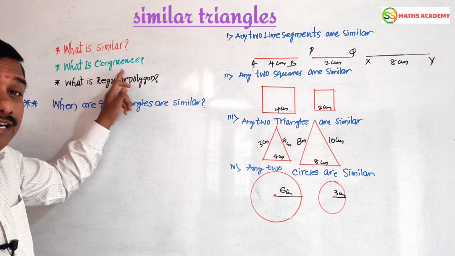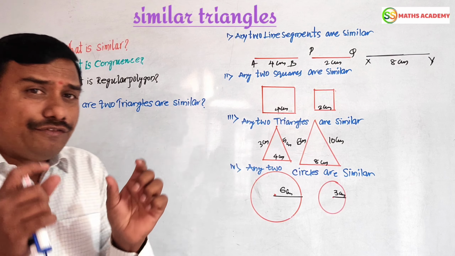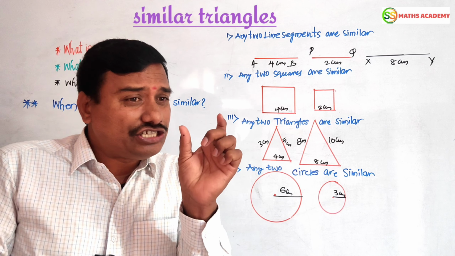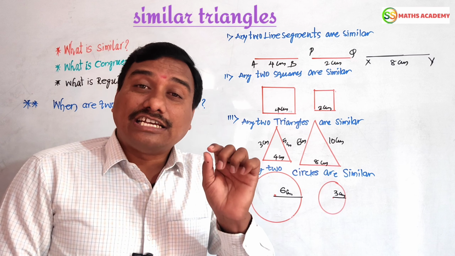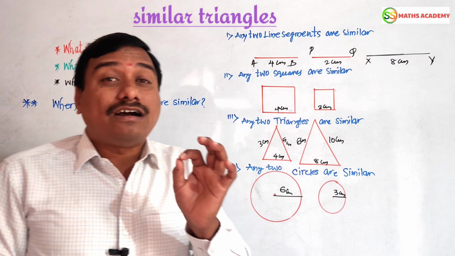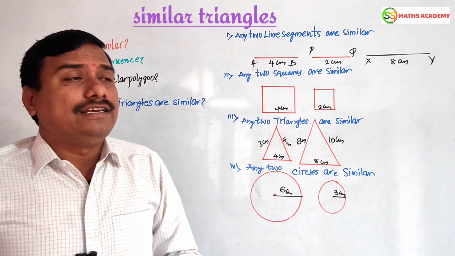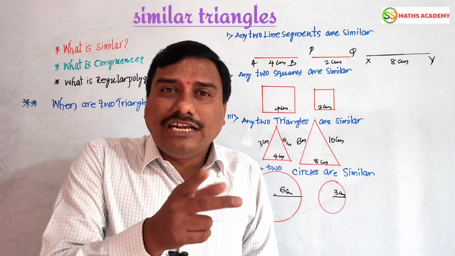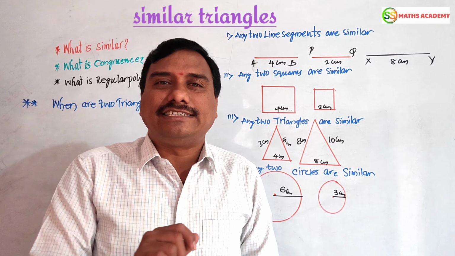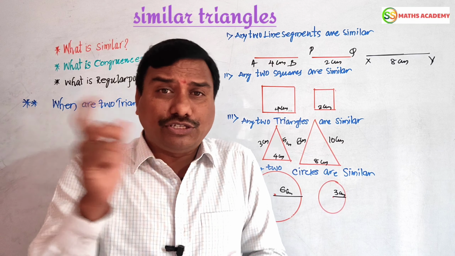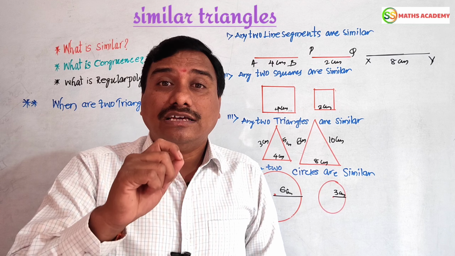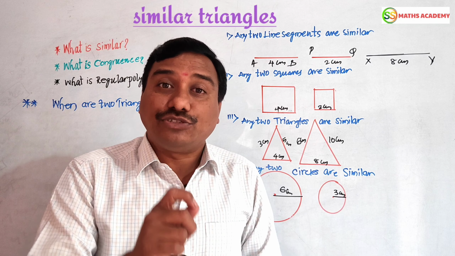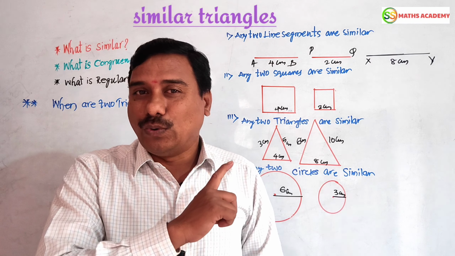What is congruence? Simple. If such figures have the same shape and also the same size, such figures are called congruent figures. Dear friends, what is the main difference between similarity and congruence? It is simple. Similar figures have the same shape only, not the same size. But congruent figures must have exactly the same shape and size also.